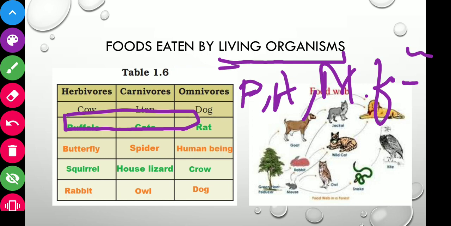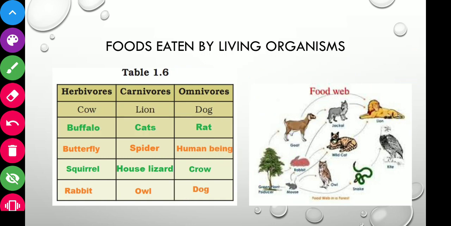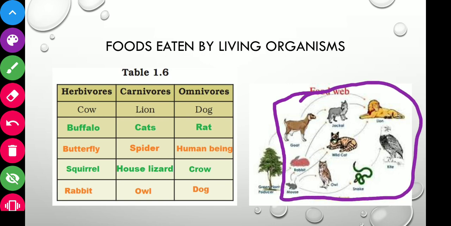So in previous classes, you have learned that the plants prepare their own food, and that is why they are called autotrophs. And the different animals which are dependent on these plants are called heterotrophs.